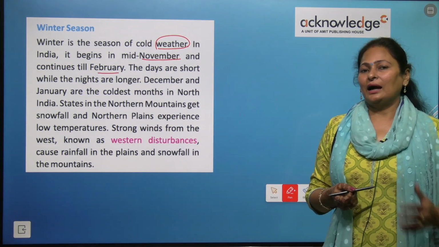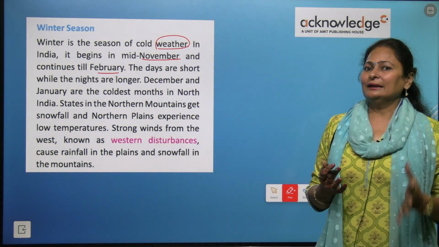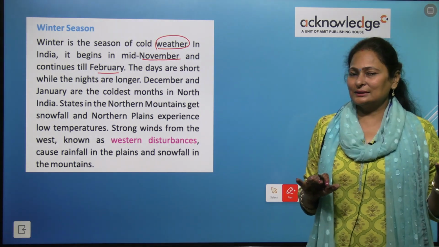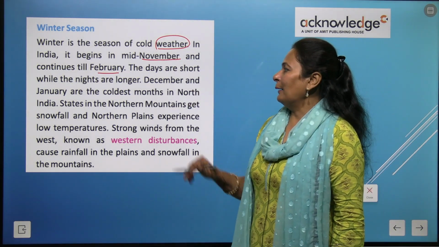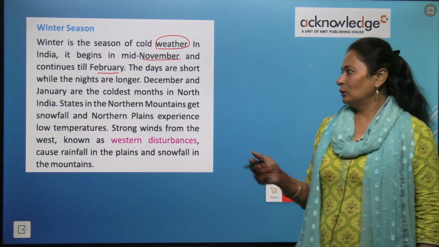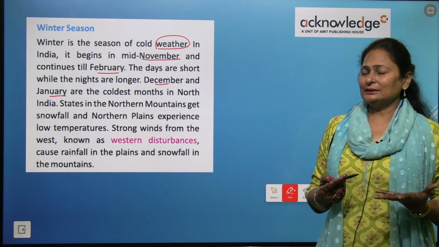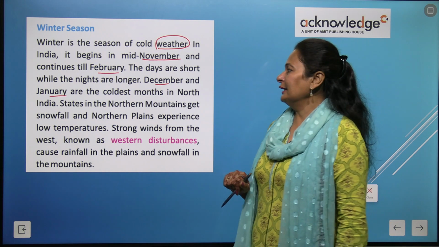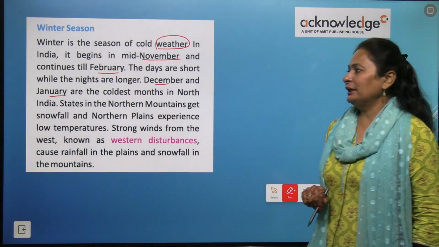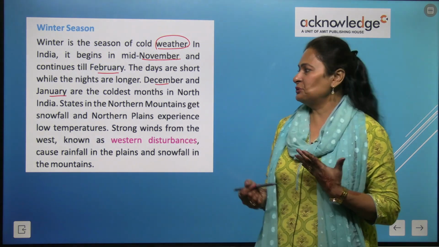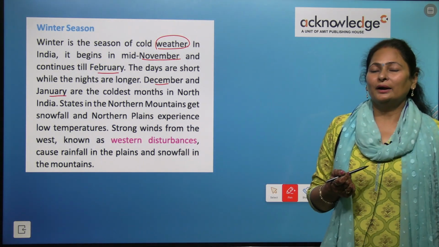The days are short and the nights are long. It's just the reverse of the summer season. December and January are the coldest months of the season. In this season, North Indian states in the northern mountains get snowfall and the northern plains experience low temperature.